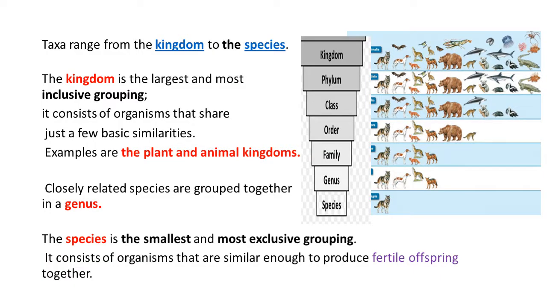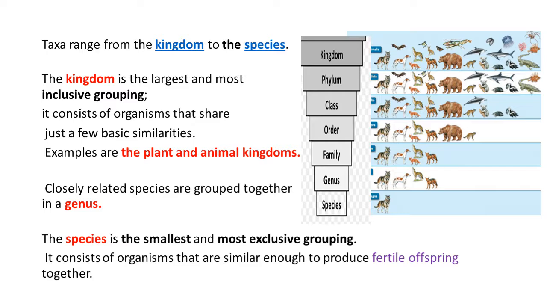The levels range from the kingdom to the species, from the largest group to the smallest group, from the broadest to the smallest, from inclusive group to exclusive group. The kingdom is the largest and the most inclusive group.